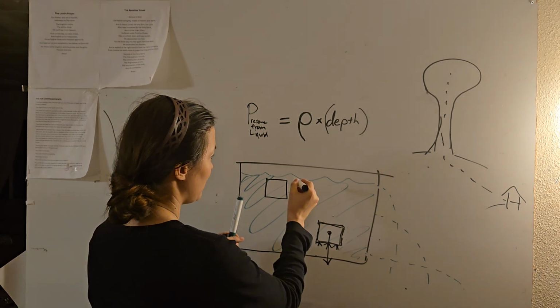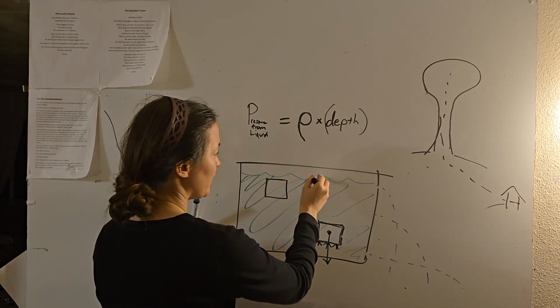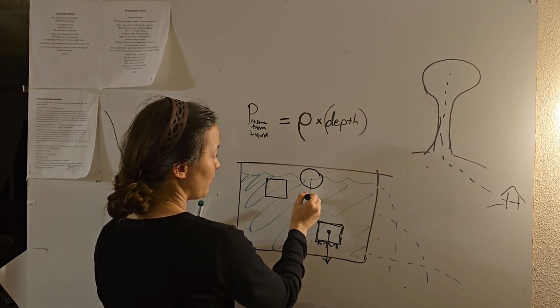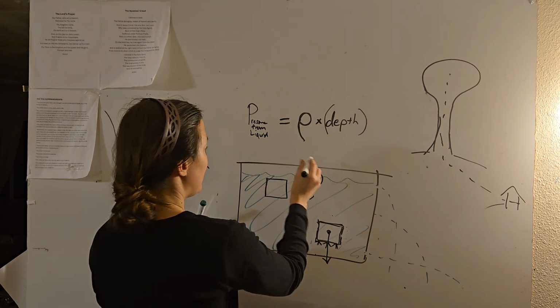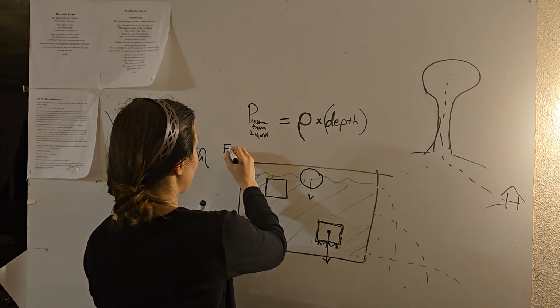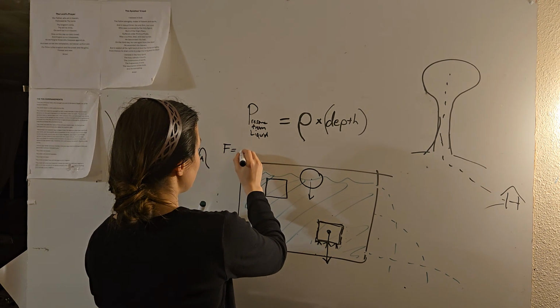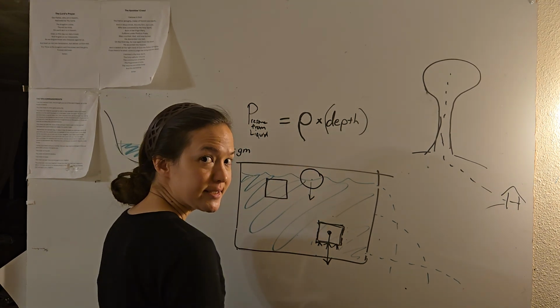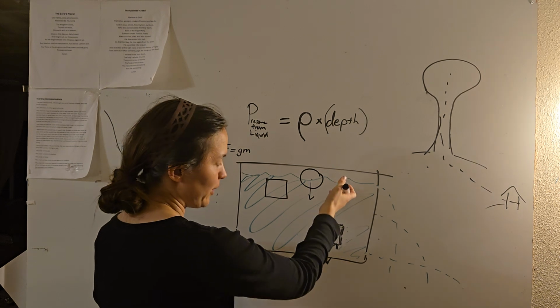So for example, a beach ball, or a floaty. Gravity is still pulling on that beach ball, but remember, the force of gravity on an object is the gravitational constant times the mass of that object. So obviously a beach ball is not very massive versus a lead weight.